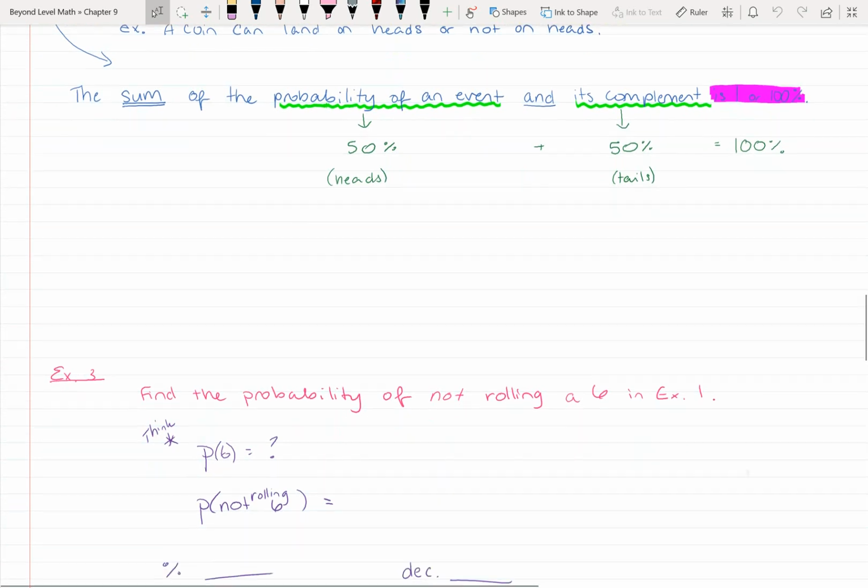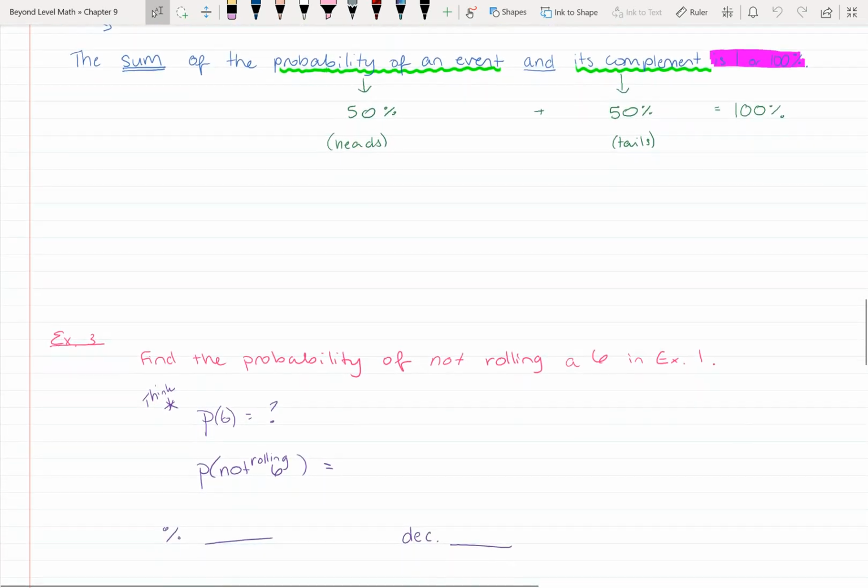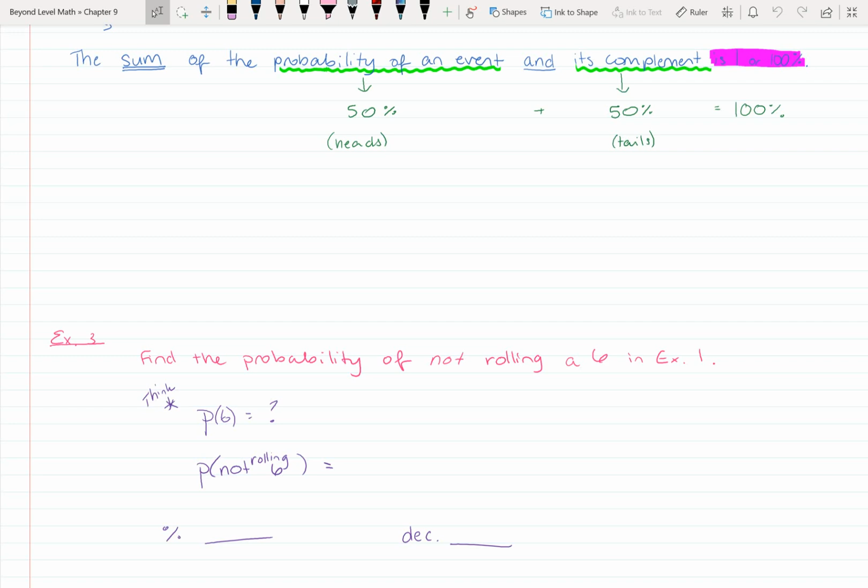It says find the probability of not rolling a 6 in example 1. So example 1 said, what's the probability of rolling a 6 on a number cube? Well, the number 6 is one side out of 6 sides of a die. So the probability of rolling a 6 was 1/6. The complement of rolling a 6 is not rolling a 6. So what's the probability of not rolling a 6?